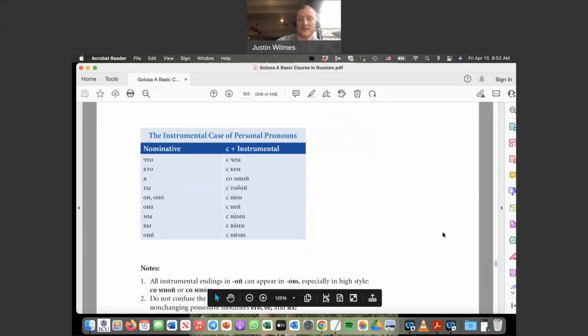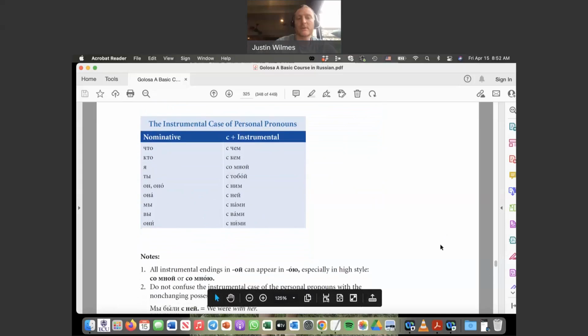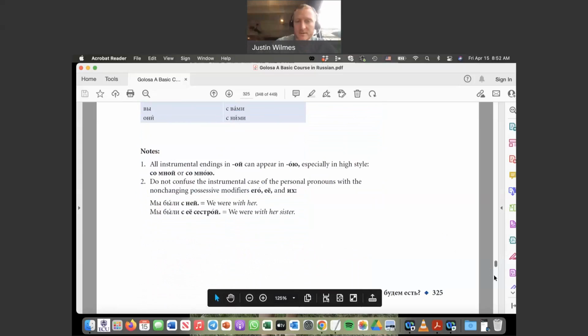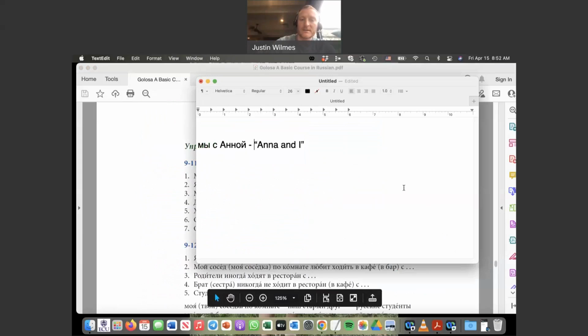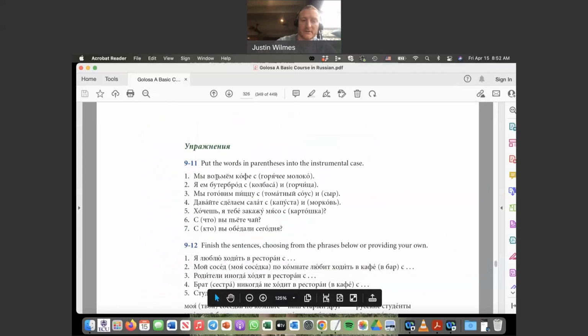Okay. It's a lot of information all at once, right, guys? But we'll have a lot of time to absorb this. But let's give this a try. Just put this into action right away. Let's try 9/11. And of course reference back to the charts to start to use this and see how it works. 9/11, 9/12. Go ahead and hit pause.